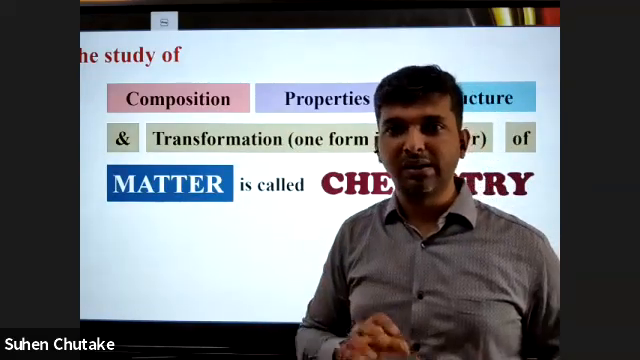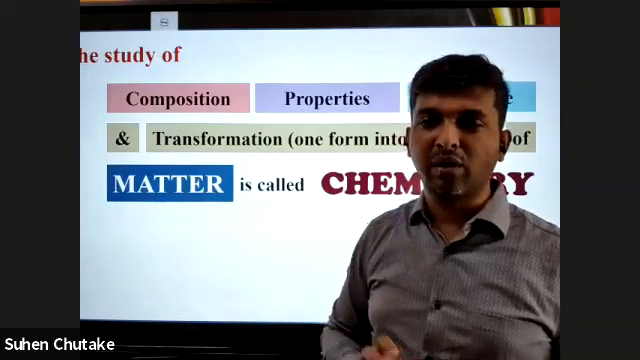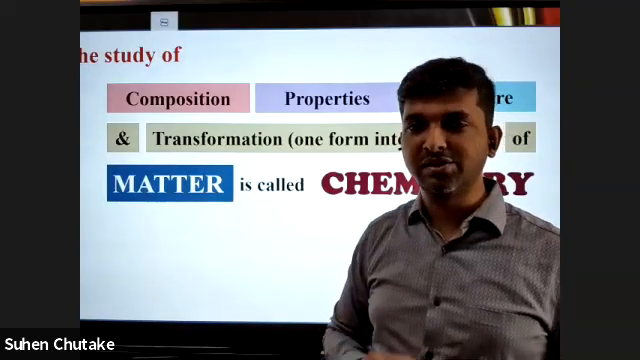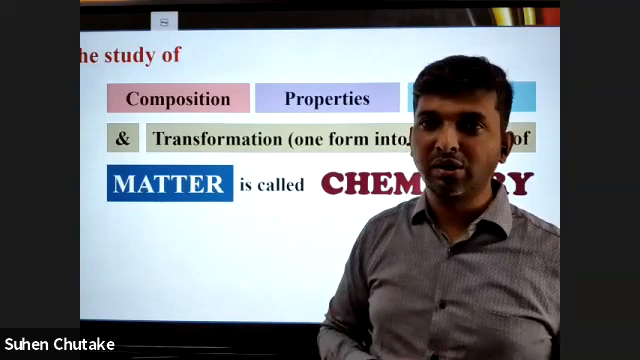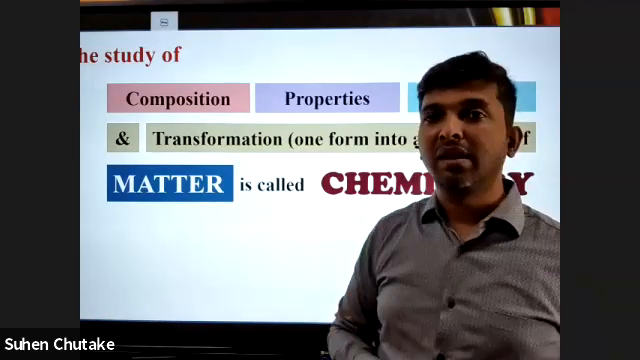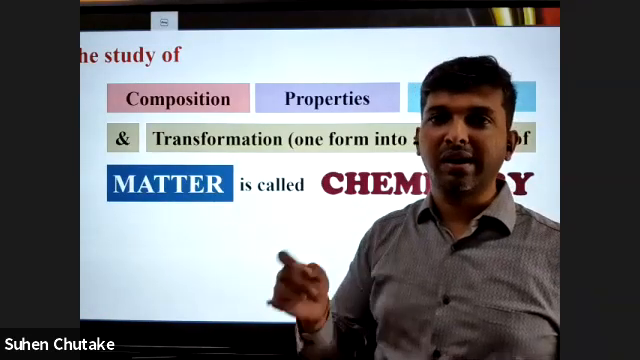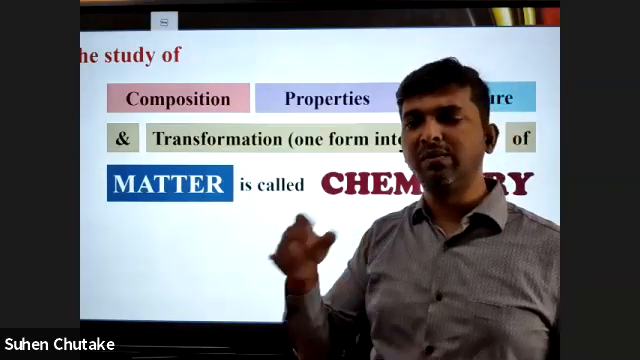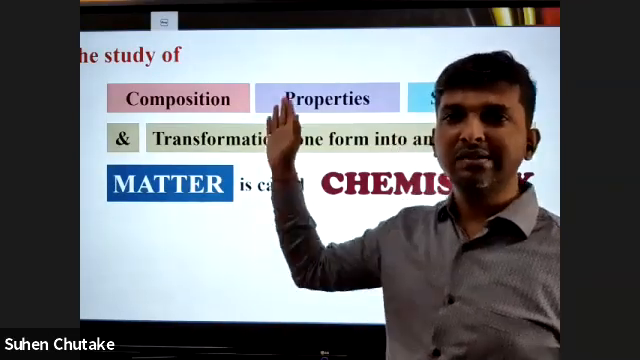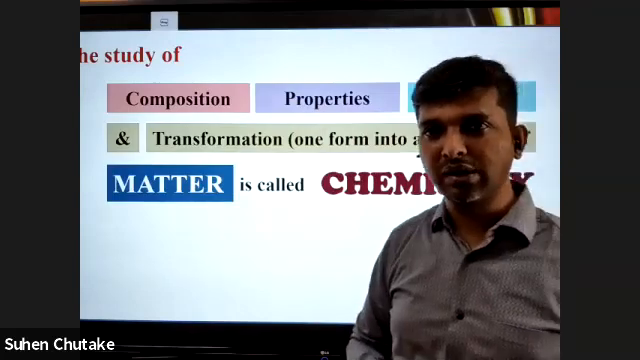Then it is white in color. Then it has a melting point of, say, for example, 200 degrees Celsius. Then its molecular weight is 100. Then you can write with it. When you heat it, it will evolve carbon dioxide. So all these are the physical and chemical properties of calcium carbonate.